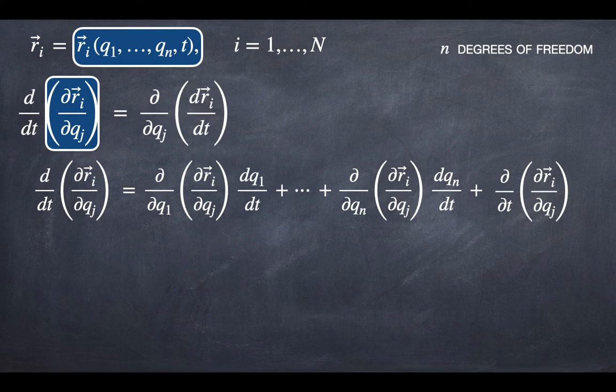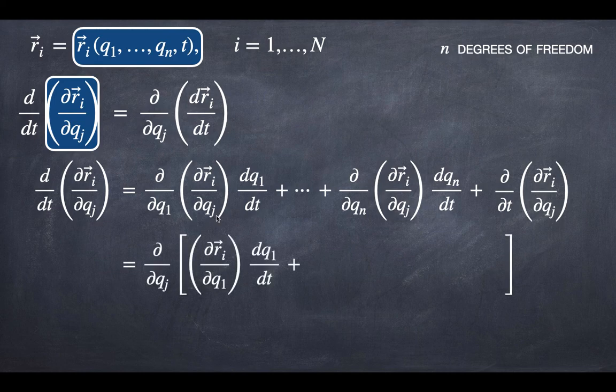Okay, now, since we are dealing with partial derivatives, we can interchange the differentiation with respect to Q1 and Qj. And then we can write the del Qj on the left, of del Ri del Q1, multiplied by Q1 dot.